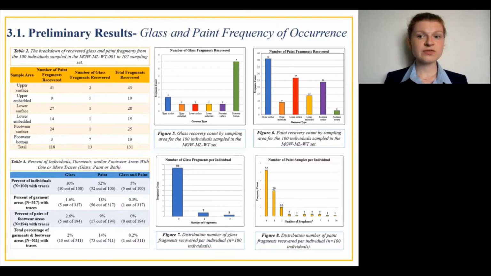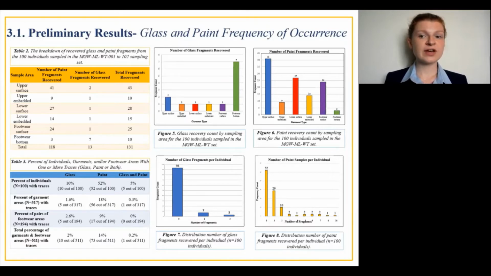Overall, 10% of individuals had glass fragments, while 52% bore paint fragments, and 5% had both paint and glass. Out of all 511 garment and footwear areas sampled, 2% had glass, 14% had paint, and 0.2% had both paint and glass. Only 3 individuals had more than 1 glass fragment on them, as displayed in Figure 7.